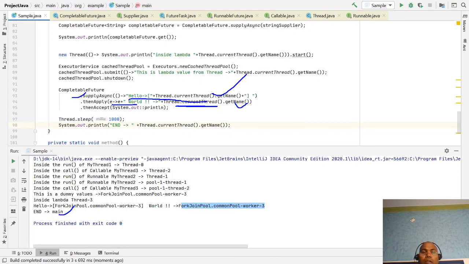So these are the pipeline of functions performed by CompletableFutures. If any exception occurs, you can handle the particular exception as well. CompletableFuture has lots of APIs to start 3 or 4 threads in parallel and combine all the results, or wait for any one to complete. All these APIs are available inside CompletableFuture.